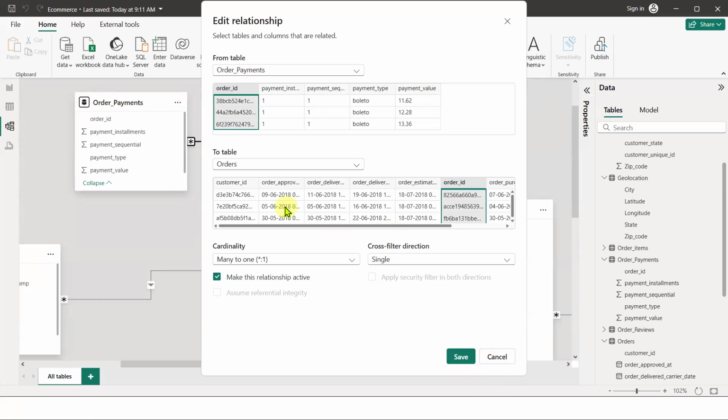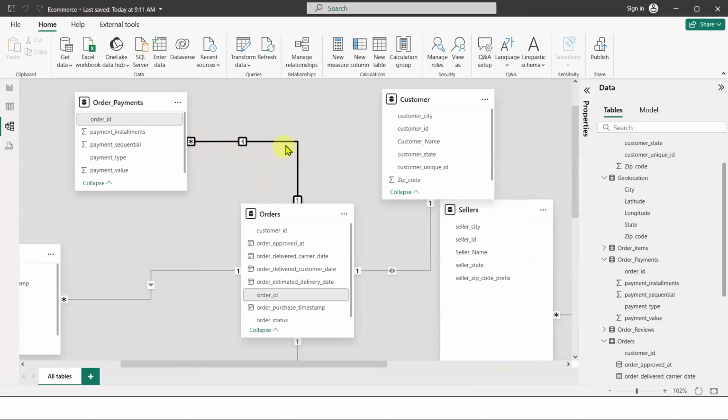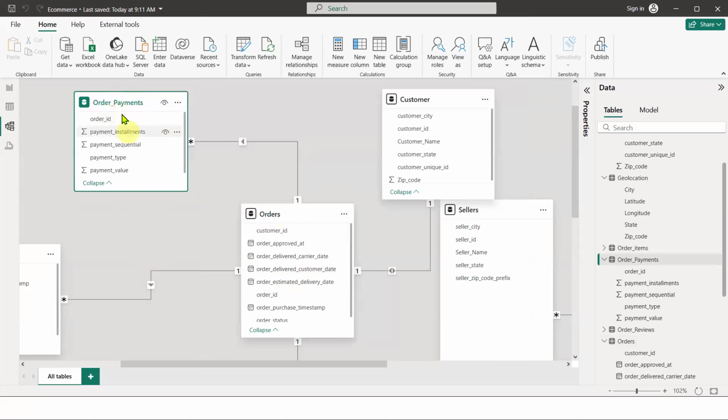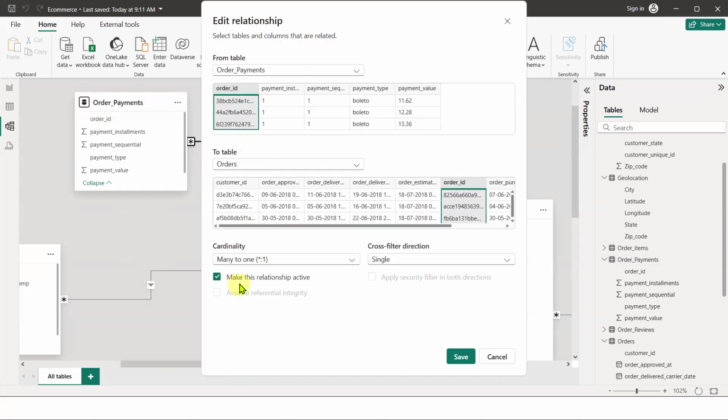All right. And the same thing with the active and inactive relationship. When you have a solid line like this, it represents an active relationship. It means whenever I call anything from this order table, it will directly update the number or connect the table to the order payment, because there is an active relationship in this case.